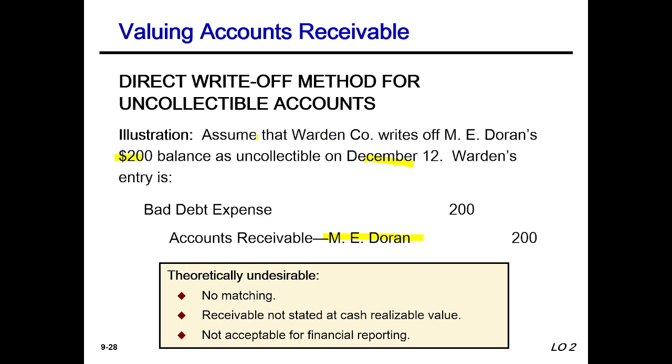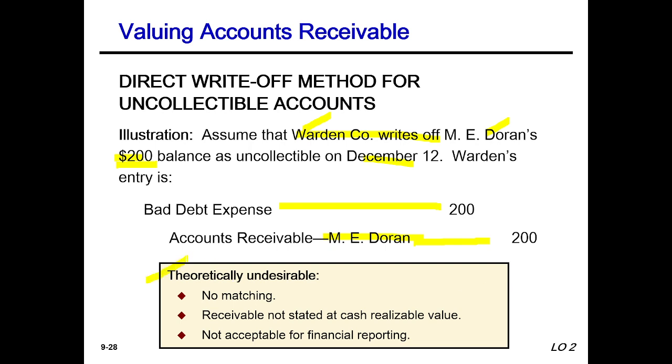Here, assume that Warden Company writes off Amy Doran's $200 balance as uncollectible. That means Warden Company is the seller and Doran the purchaser. She has failed to pay the $200, so this can be written off now, and this will be bad debt expense debit and accounts receivable, Doran, credit, 200.